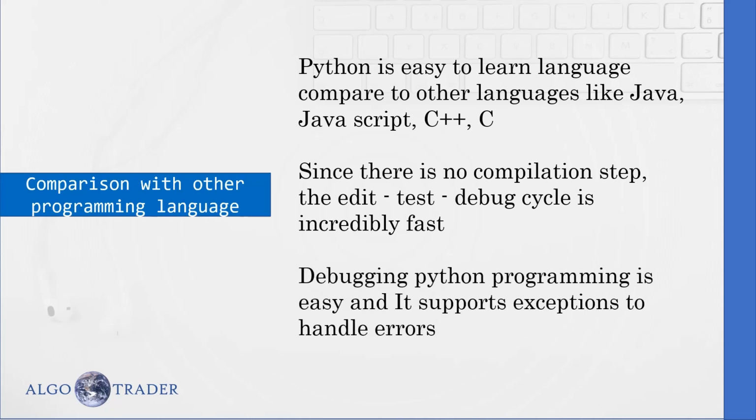Debugging a Python program is very easy because wherever there is an error, when you run it, it will just throw the error and print the stack trace. So you can exactly check the stack trace and see which file and which line the error exists. You can go to that line and debug it, fix it. It also supports exceptions so that you can handle errors properly and move your execution flow into some other block where you need to handle the errors.